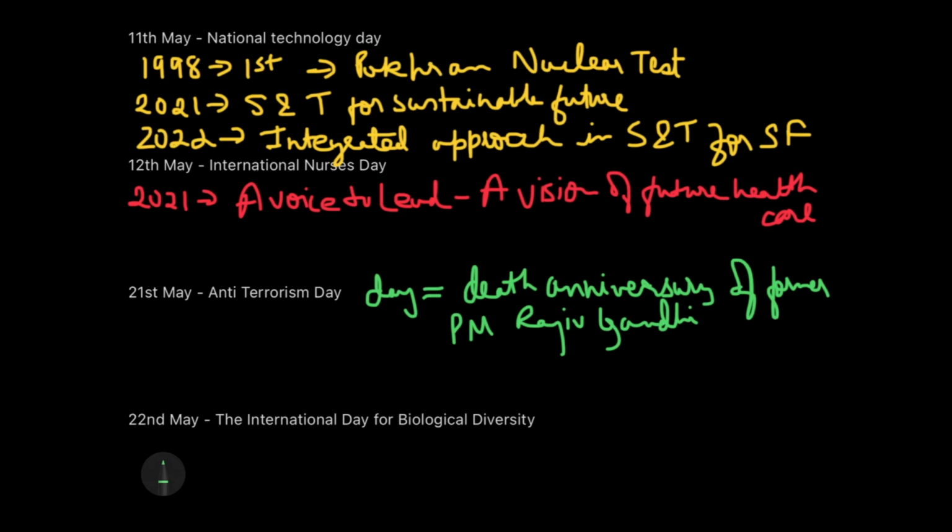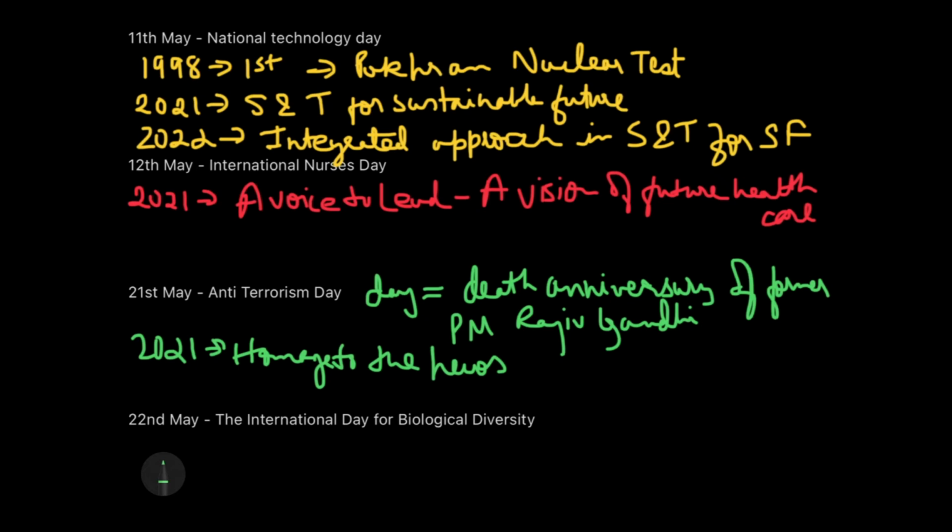The objective behind the observance of this day is to wean away the youth from terrorism and the cult of violence by highlighting the suffering of the common people and by showing the prejudices these people have, just to promote that terrorism is not the way out and we have to fight terrorism. And for 2021, the theme of this day was homage to the heroes who died fighting the terrorists. So it's something very easy to remember. We just need to give homage to the heroes, and I think if you just remember this one, it will be enough.